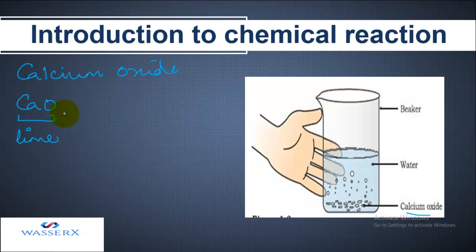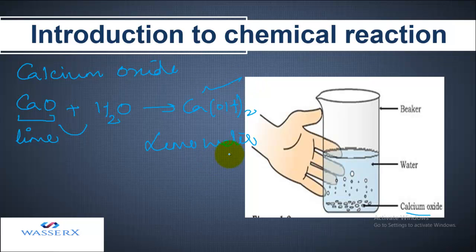And you know that when we add lime to water, or water to lime, they combine with each other and form a new substance called calcium hydroxide, which is further called lime water.